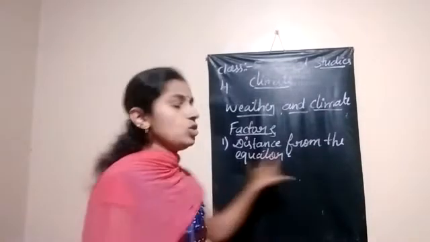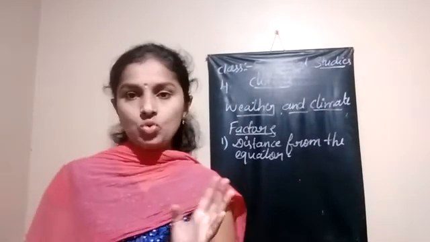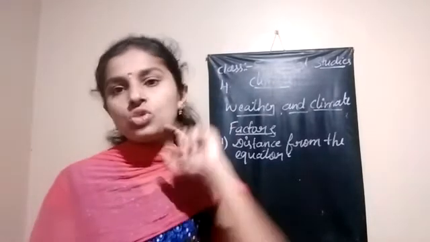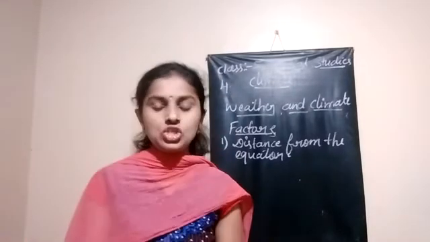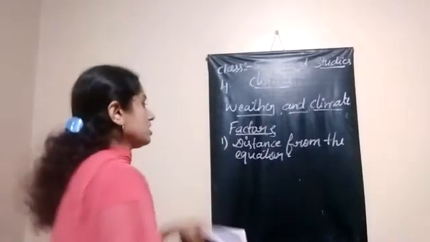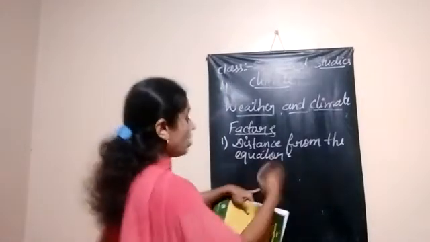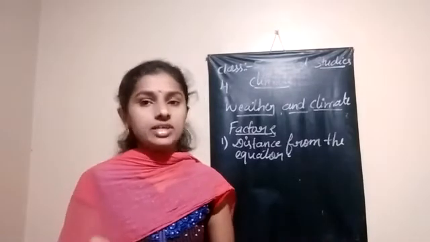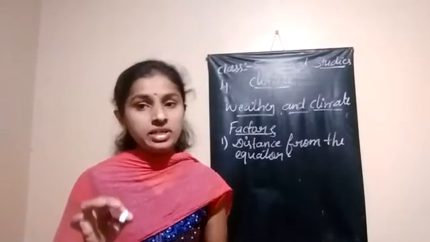Now we are going to learn about the distance of the latitudes from the equator, and how that distance is affecting the climatic condition.